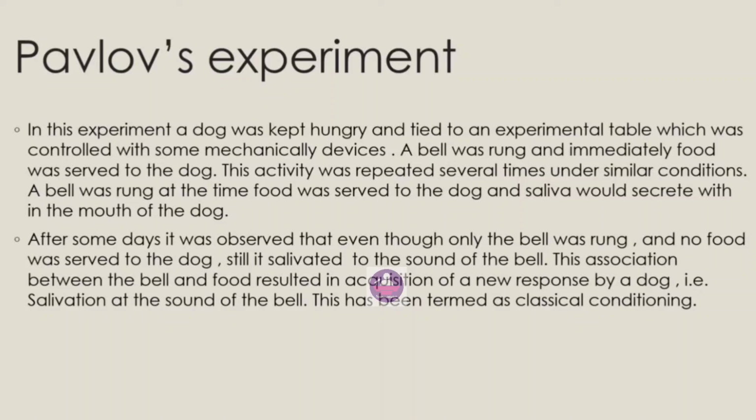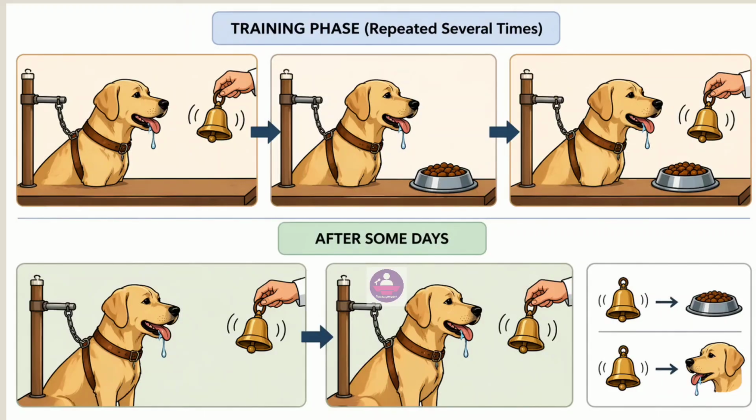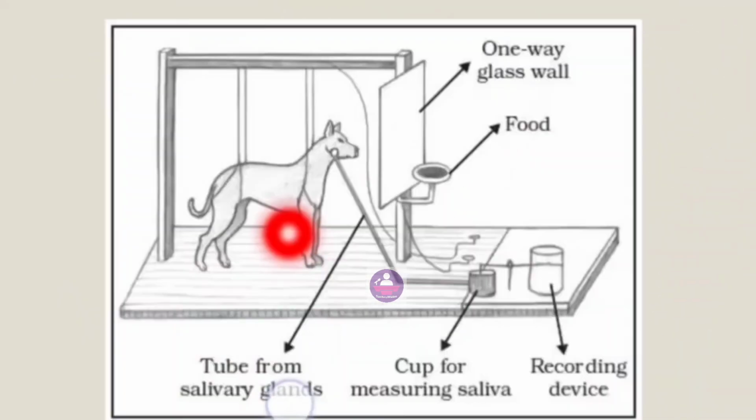He kept the dog hungry and tied to an experimental table which was controlled with some mechanical devices. A bell was rung and immediately food was served to the dog. This activity was repeated several times under similar conditions. A bell was rung at the time food was served and the saliva would secrete within the mouth of the dog. After some days it was observed that even though only the bell was rung and no food was served, the dog still salivated to the sound of the bell. So there is an association between the bell and the food.